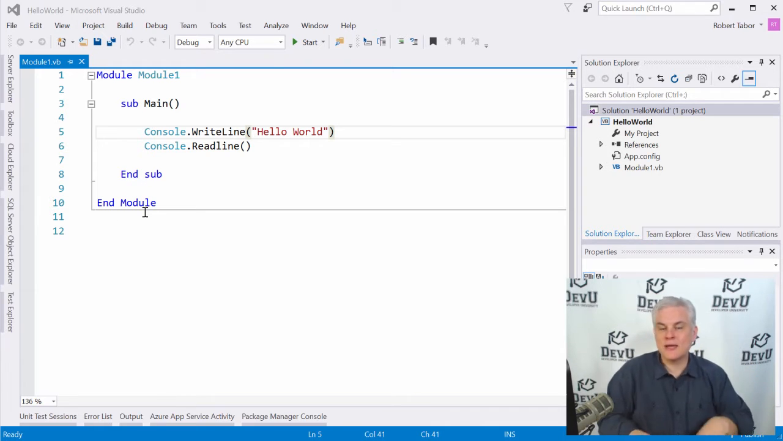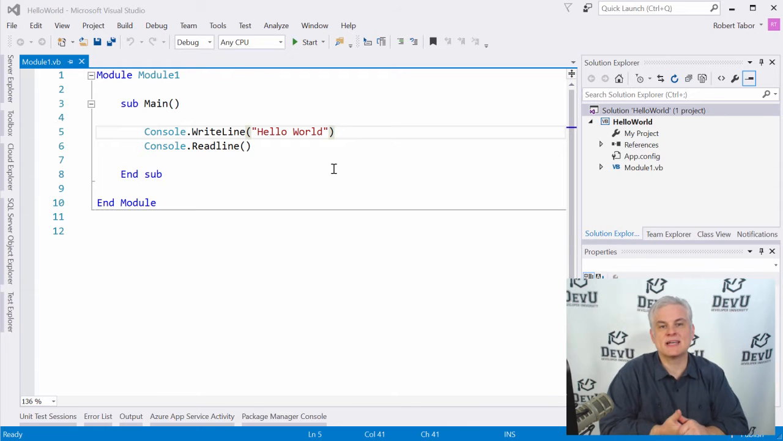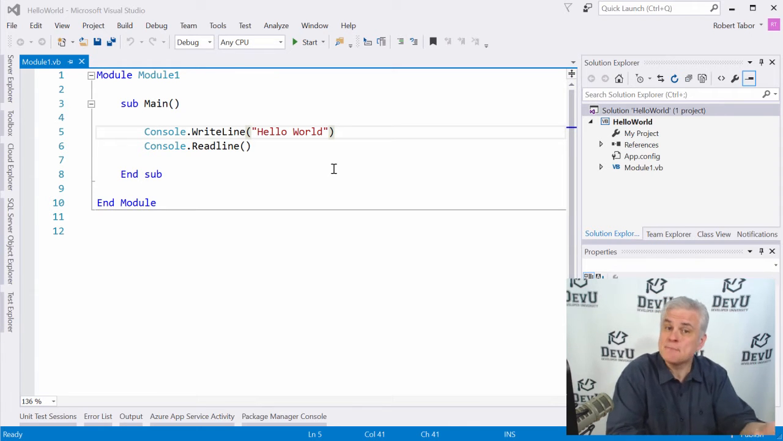And then also it added some settings. We don't see them right here, but there are some settings that are stored here in this app.config and in this HelloWorld file that you see listed here in the Solution Explorer, and some other resources depending on the type of template that we choose.